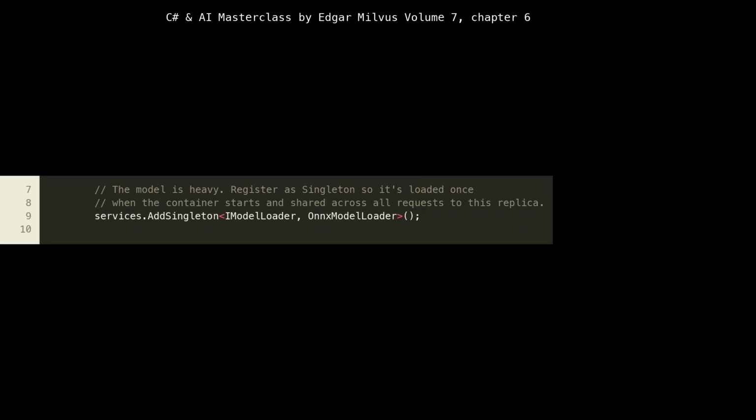Notice how at lines 7 to 9, we register our ONNX model loader as a singleton for the IModelLoader interface. This is a critical architectural decision, especially in a cloud-native context. The comment at line 8 highlights that the model is heavy. This implies a significant memory footprint or a time-consuming loading process.